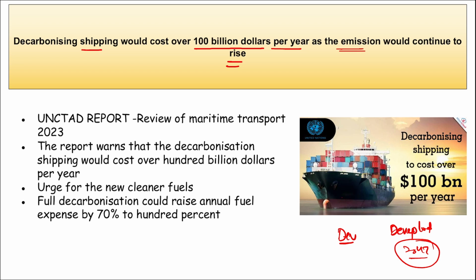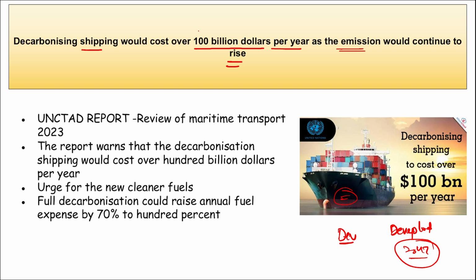Now if we are talking about shipping, we know that the world is becoming more globalized. It is becoming easy to travel from one country to another, and when this happens, we will see that import and export between countries will increase. That means the trade between countries will increase, and now most of the trade is being taken care of by the shipping industry, and because of this we see that they run on high petrol and diesel, correct?